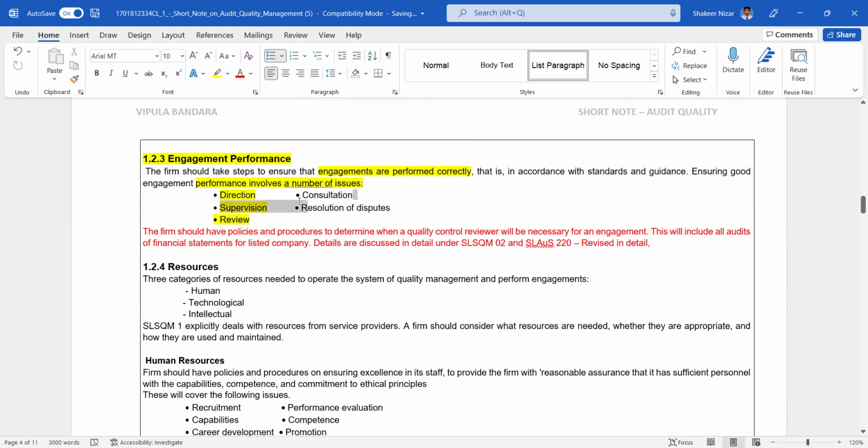Finally, it goes to the partner consultation. If you have any dispute among those things, you need to ensure the appropriate consultation takes place, and the resolution of the dispute. If we dispute, how do we resolve those matters, right?